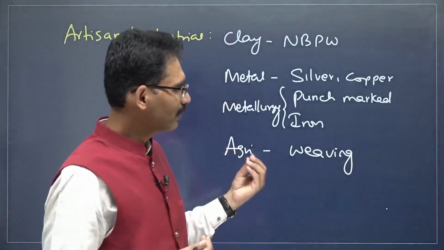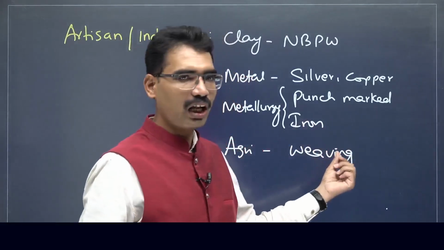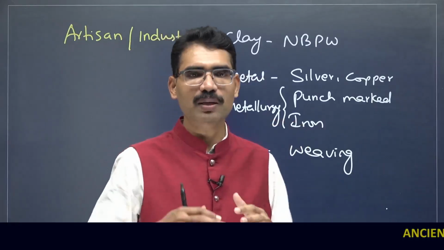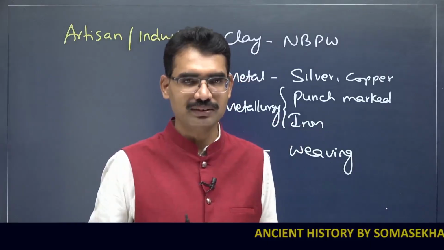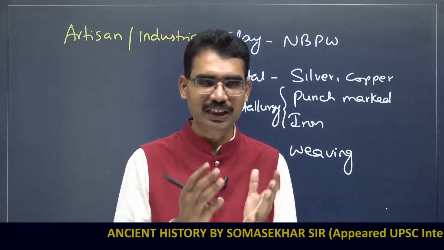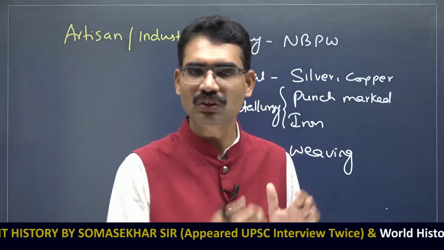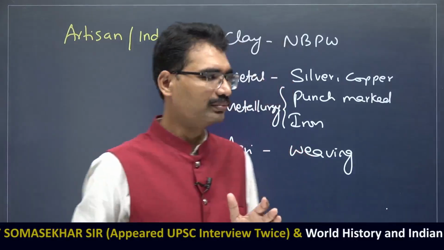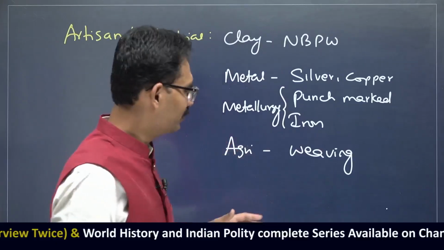Textile making has been an important practice since the later Vedic time period. From now onwards, it is going to become one of the souls of Indian economic activities. Agriculture and weaving are going to be foundational economic activities of India that go on even till today as well. Even today, both are important activities.